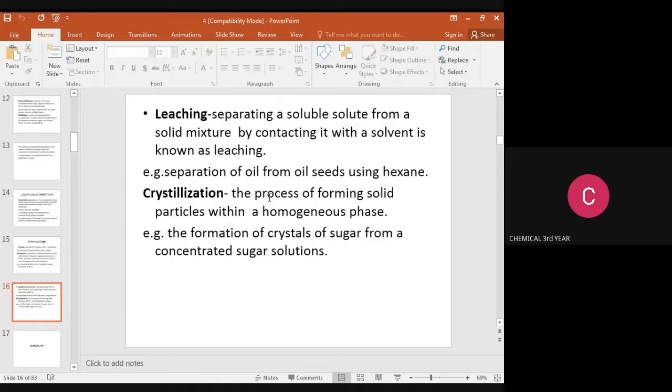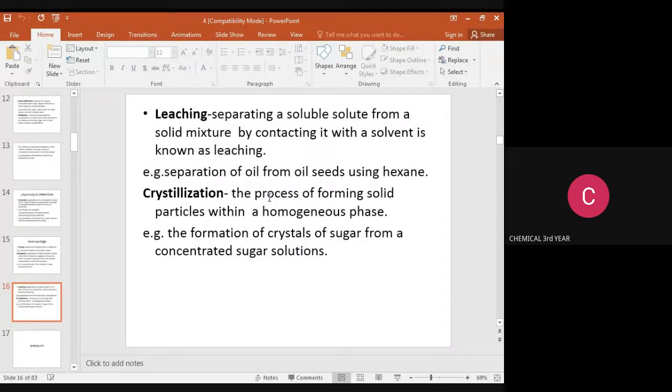Then the last one is the crystallization process. It is the process of forming solid particles from a homogeneous phase. An example is the formation of sugar crystals from a concentrated sugar solution. The crystallization operation is used in the fertilizer industry and the sugar industry.